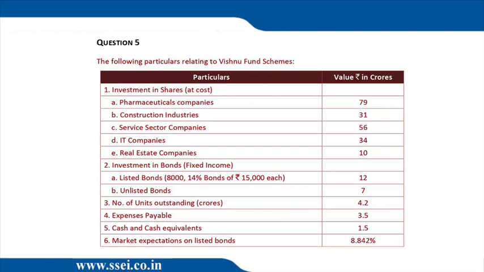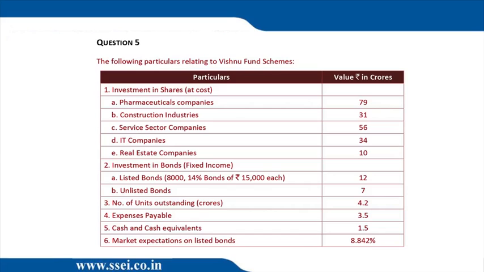The market value of a perpetual bond is A by I, where A is the coupon amount. So 14% of 12 crores divided by 0.08842, it's coming to 19 crores. It's A by I, 19 crores. And for the unlisted bond, the valuation is not given, so we take it to be 7 crores only.